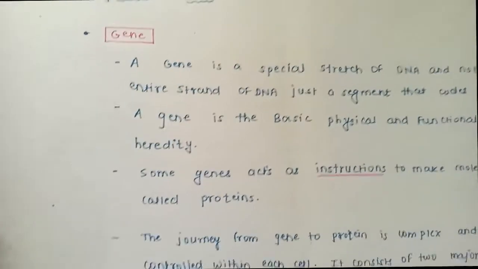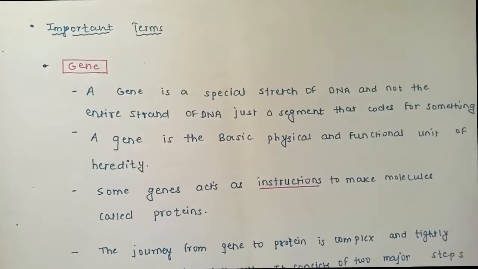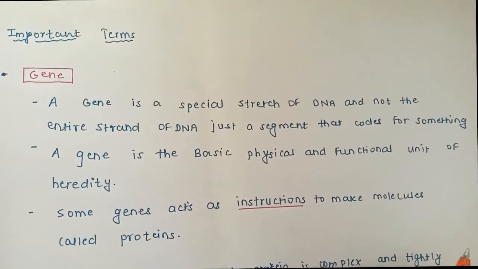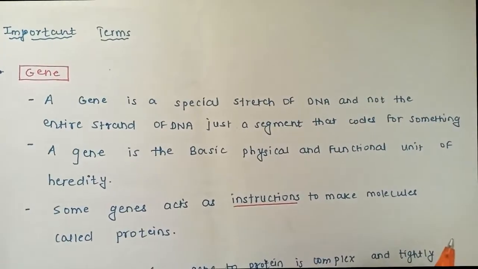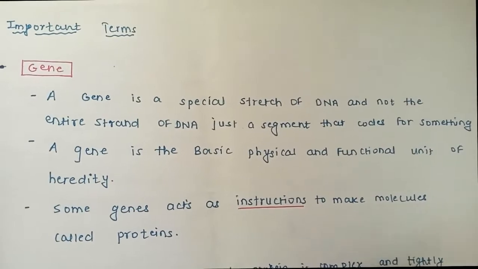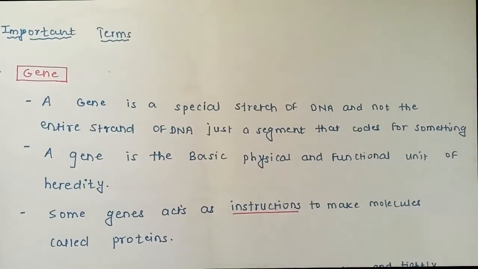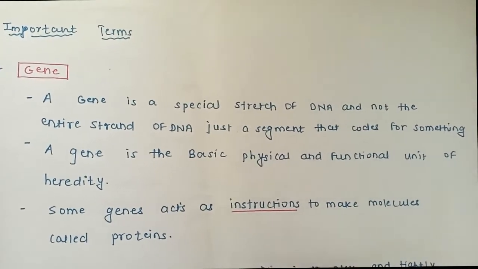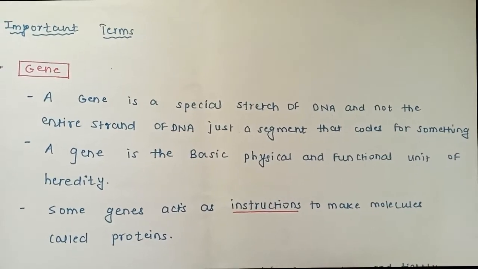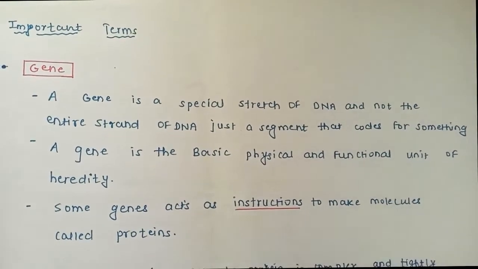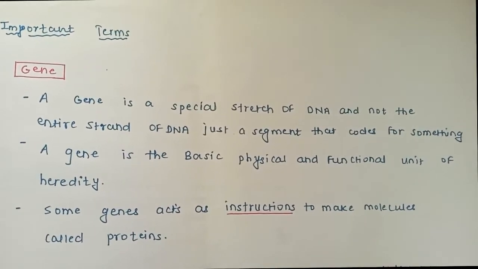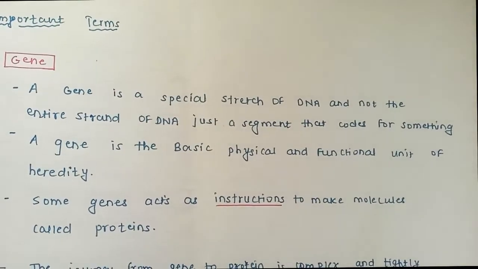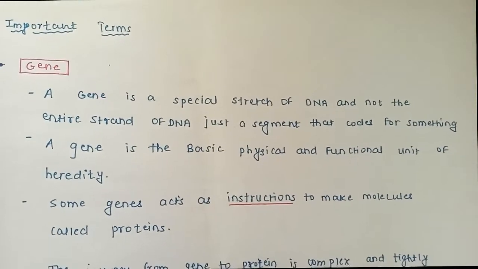Now we'll come to the topic, what is a gene. A gene consists of a definite sequence of nitrogen bases, adenine, thymine, guanine, cytosine. But remember, a gene is not a DNA, it's a small stretch of your DNA. It's just a small part which codes the information about the genetic characteristics. These instructions are extremely important for protein synthesis, and this information helps the body produce proteins, which we know are the basic building blocks of life.